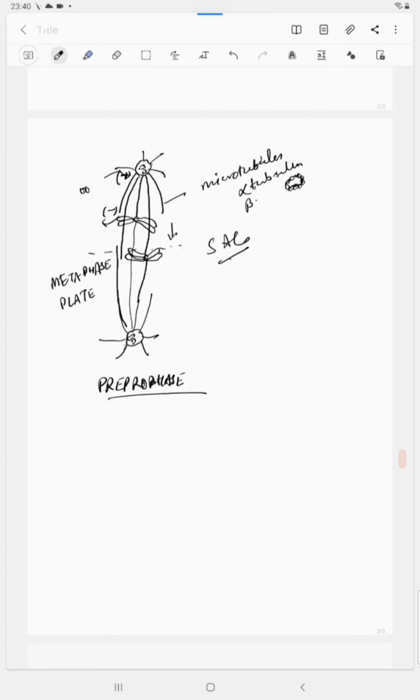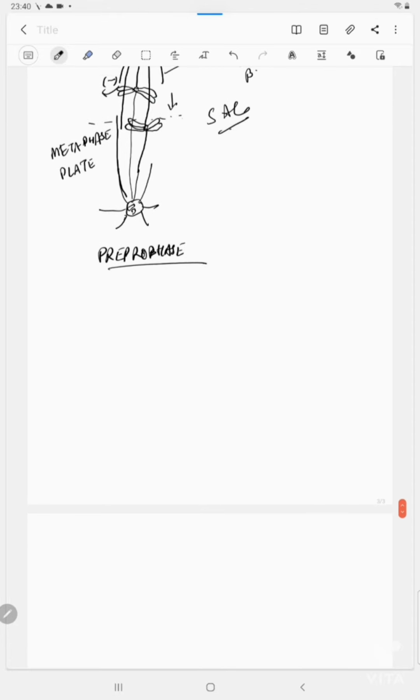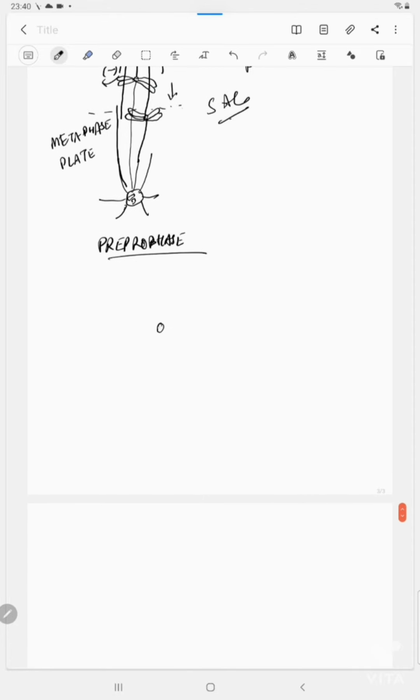So how are these chromosomes brought to the middle? There is a tug of war going on over there. Suppose this is the chromosome that is attached with a spindle fiber. This is the spindle fiber being attached to it. On this side, this is the spindle fiber attached to it, coming from the other pole. So this pole is away from this pole, so it has to be brought somewhere here in the middle.